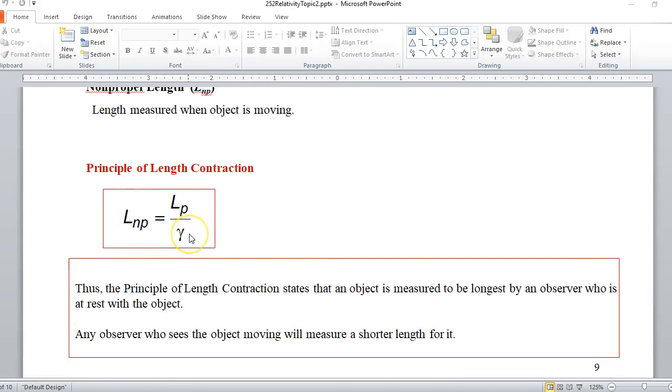And because gamma is bigger than 1, a non-proper length is always shorter than the rest length or the proper length. So we call that length contraction. Another way to think about it: the longest an object's going to be measured is when it's at rest with respect to you.